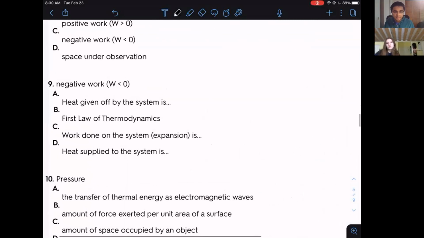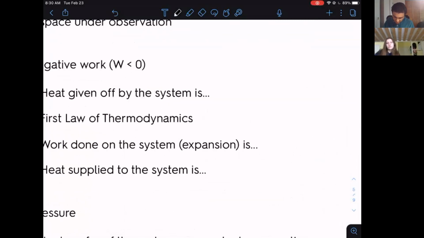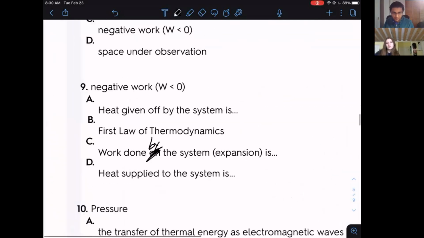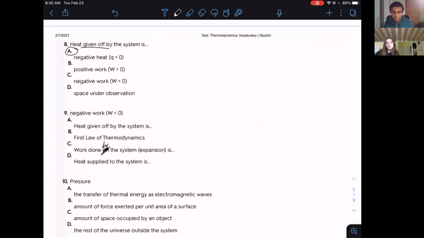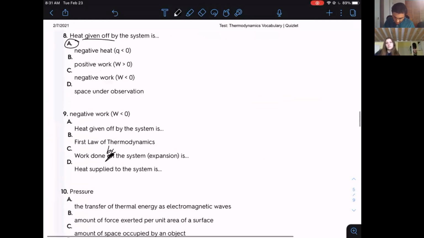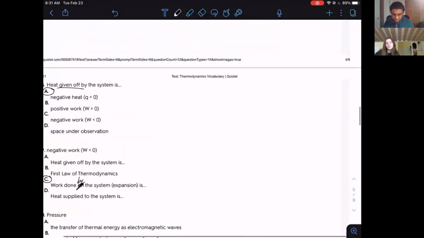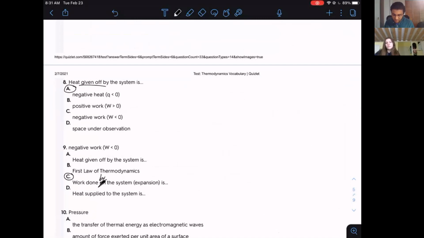Number 9 has a bit of a mistake, actually. Number 9 is a mistake on our end. This is supposed to be the word "by" right here. So for number 9, it would be answer choice C, actually, because this is another sign convention. Negative work is the work done by the system or expansion, while positive work is work done on the system or contraction.